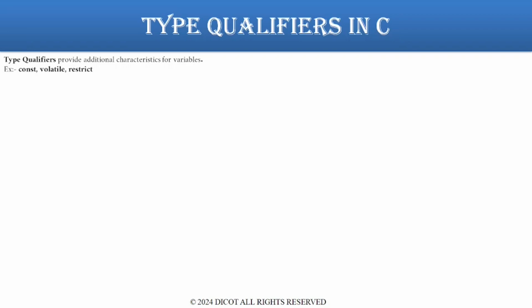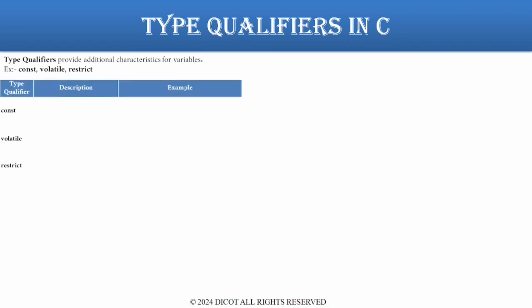Let's see some of the type qualifiers supported in C. Const specifies that the value of the variable cannot be changed after initialization. It indicates read-only access. Example: const int max_size = 100. The max_size is a constant and cannot be modified inside the program.